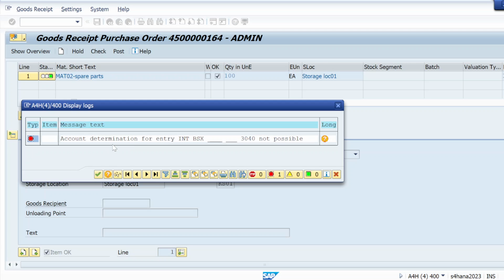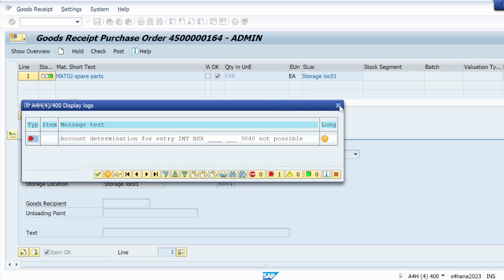The reason for what we were facing in the last session was that I didn't activate material ledger, whatever I explained at the time of material ledger activation. I just created a material and didn't completely activate it. That's the reason I was facing that error, right?